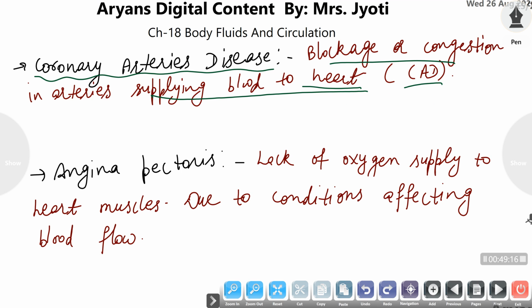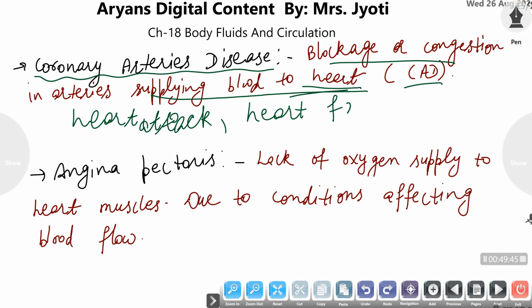heart muscles require energy, and that energy is derived by the oxidation of food. If oxygen is not transported properly to the heart muscle, then they are not capable of proper contraction, and this results in a number of disorders including heart attack, cardiac arrest, and ultimately heart failure may be a result or effect of these CADs.